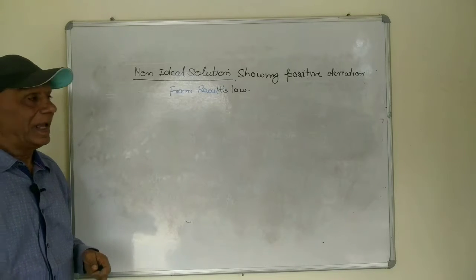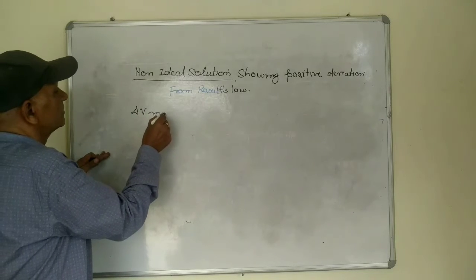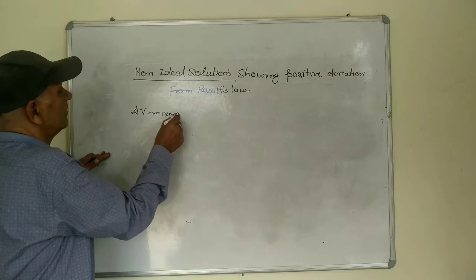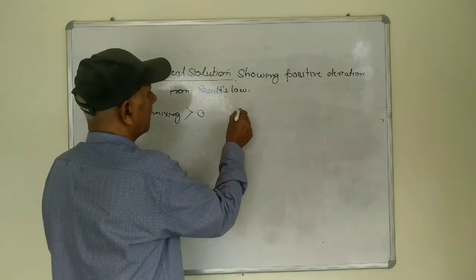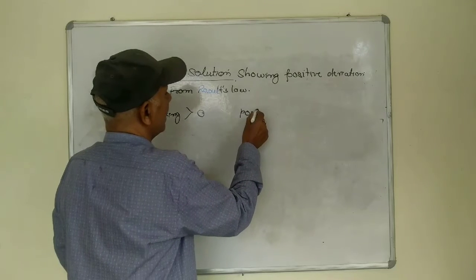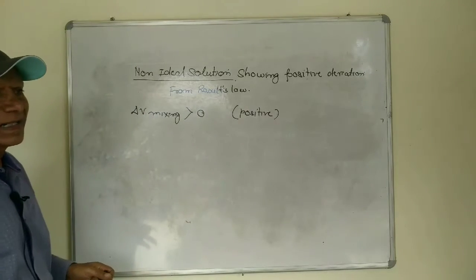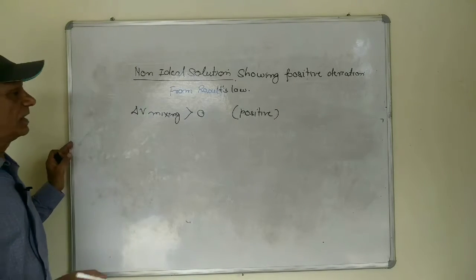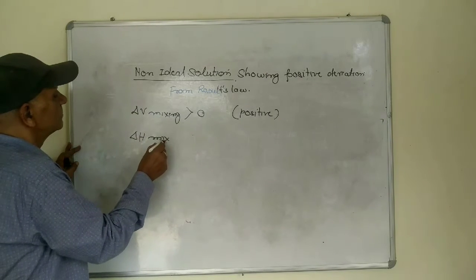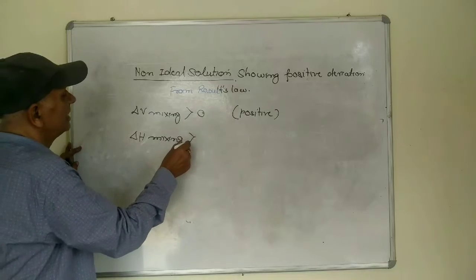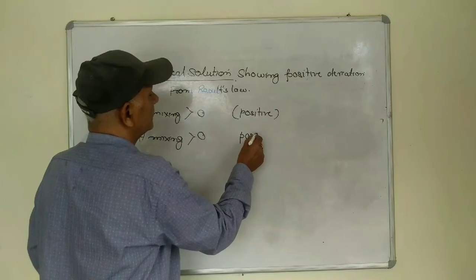law. And in this case, the delta V mixing is greater than 0. It is positive. So delta V mixing is greater than 0, it should have the positive value. Similarly, the delta H mixing is also greater than 0, it has also the positive value.